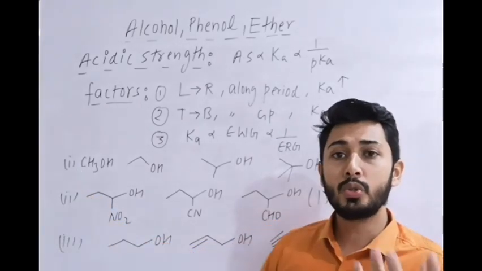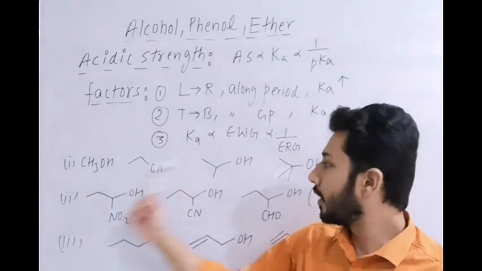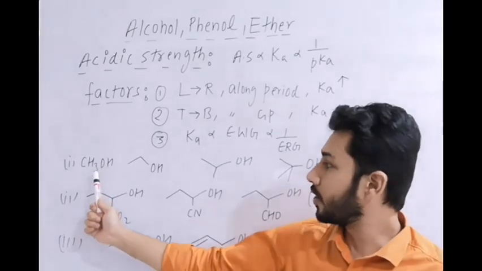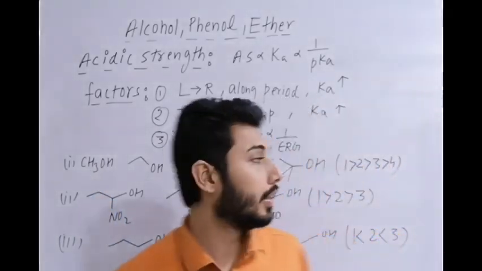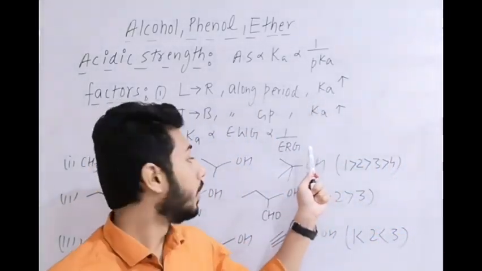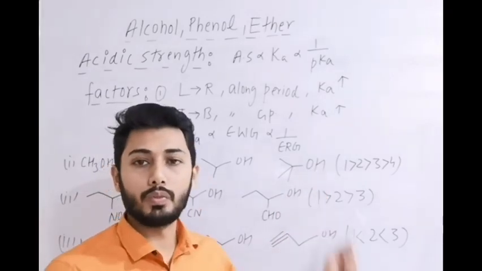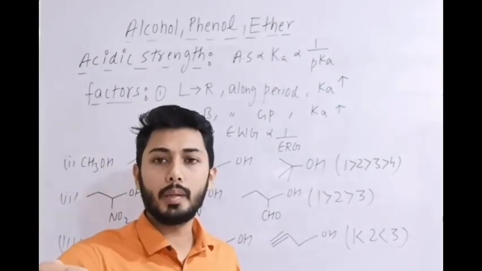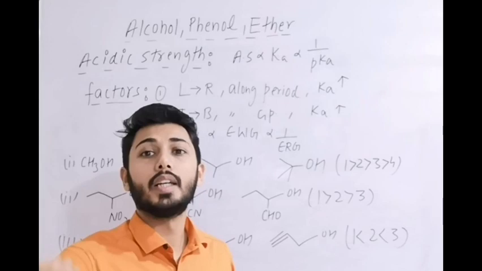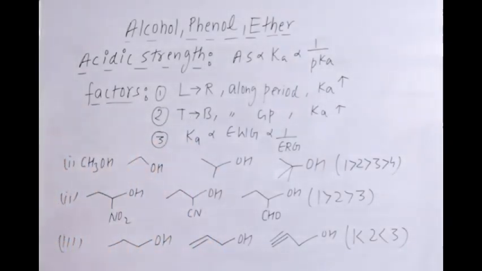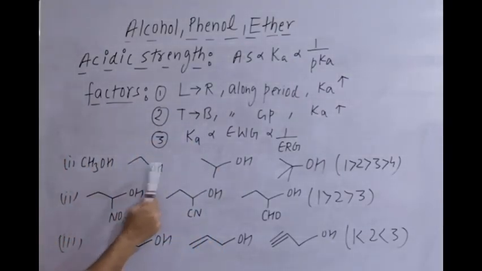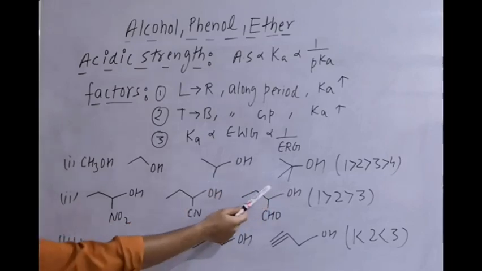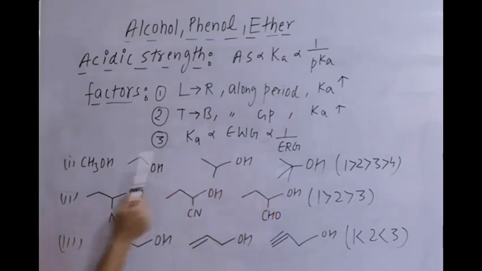That means the conjugate base is most stable in CH3O minus, and least stable in tertiary butyl alcohol. The most stable conjugate base will be most acidic. So you can use directly: the more the plus I effect, the less the acidic strength. Fourth will be least, first will be maximum.